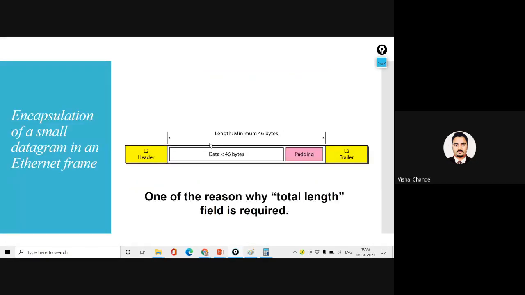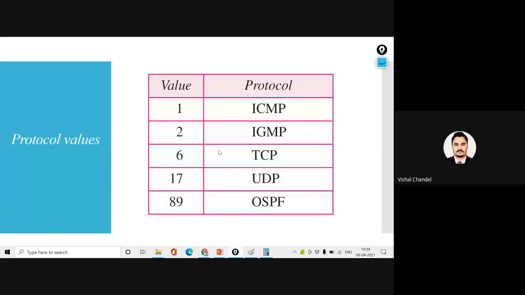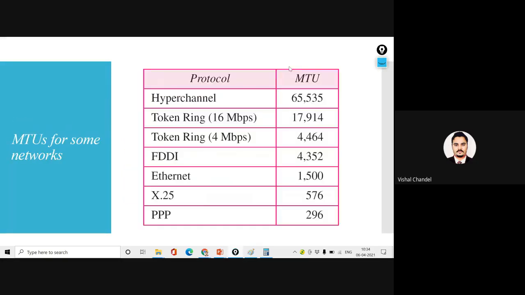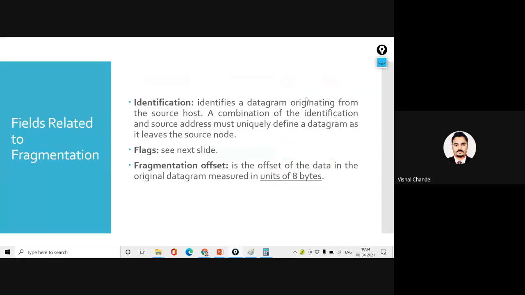If we are trying to encapsulate a packet, in this packet we have a maximum transfer unit, or MTU. I was explaining what the MTU means. For better execution and delivery, we use fragmentation and non-fragmentation.